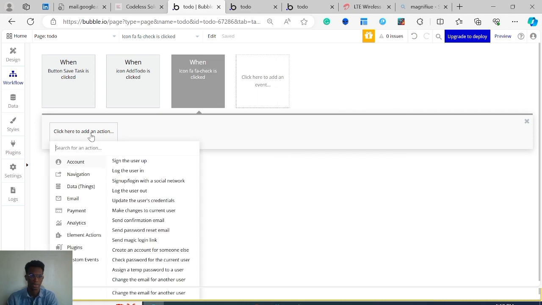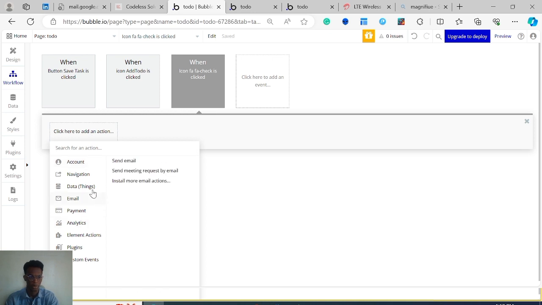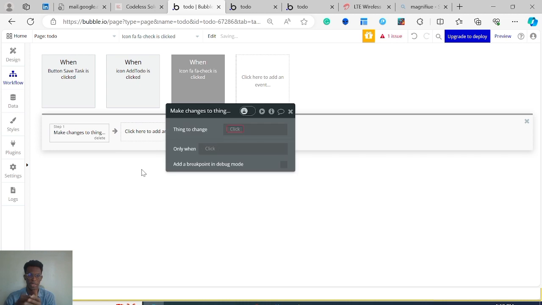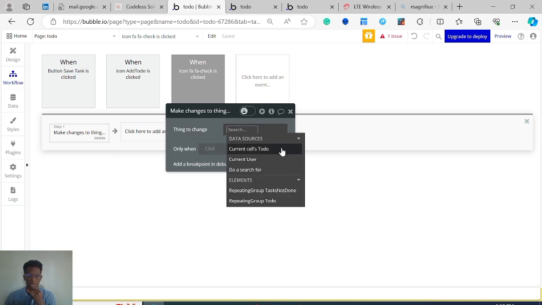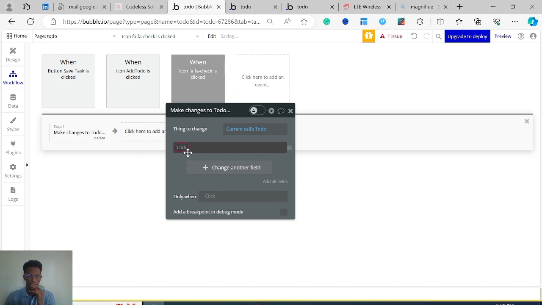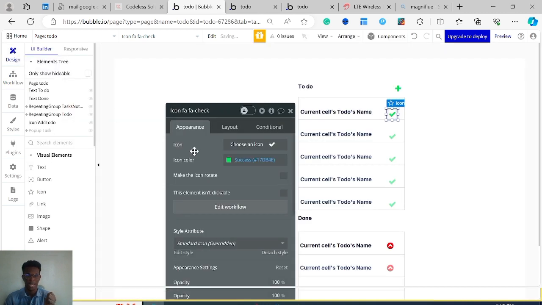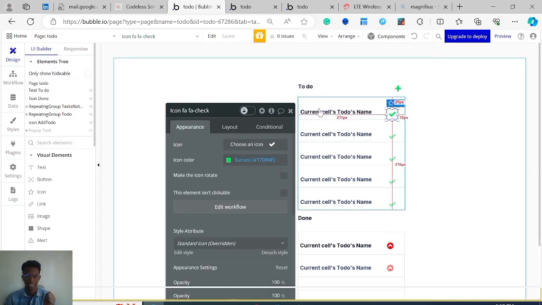When this icon is clicked, I want to make changes to a thing. So I'm still going to go to data, thing, and I'm going to come to make changes to a thing. I want to make changes to the current cell's to do. And what do I want to change? Which field do I want to change? The is completed. I want to change it to yes. So it becomes a yes whenever I click on this button, and it will automatically leave this repeating group, because this repeating group only holds to-dos where is completed is no. So all of that is kind of intelligently happening on the Bubble server.